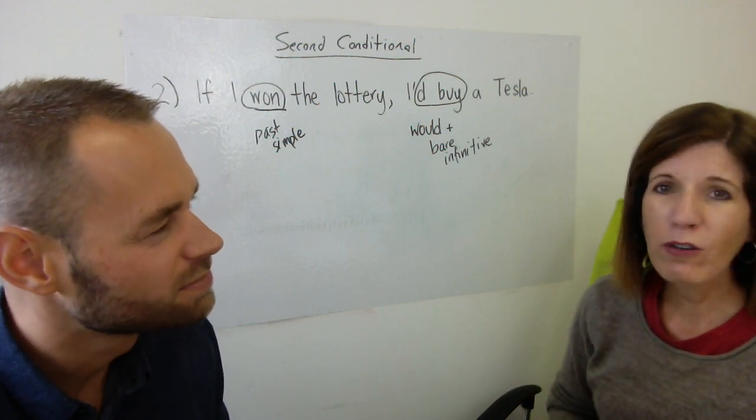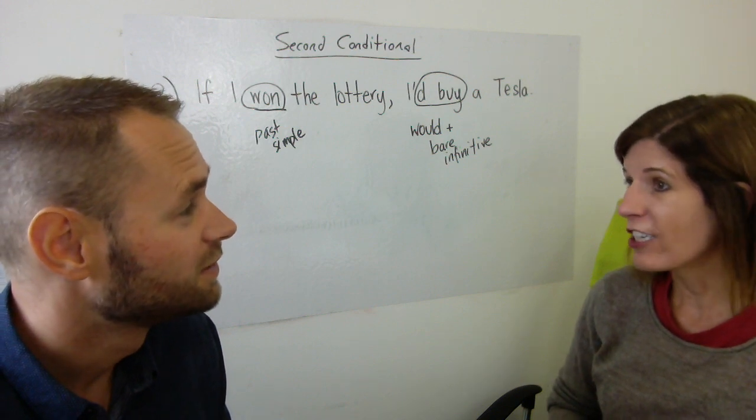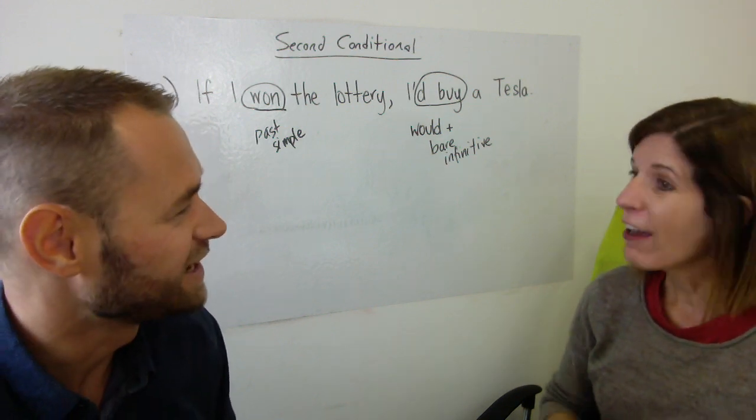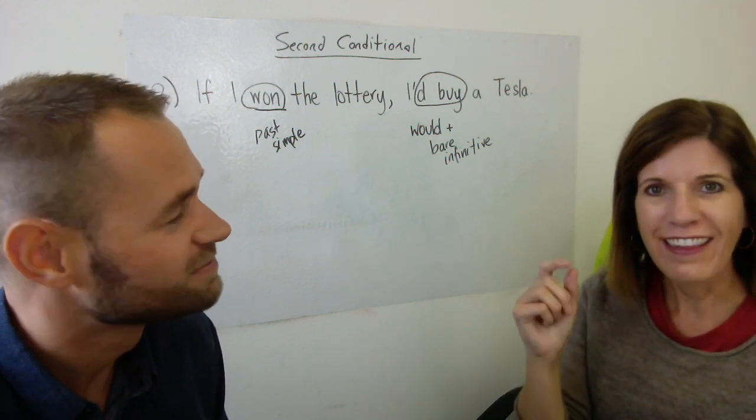If you remember, there's this little saying, my kids learned it in school actually: "If and would is never good." I like that. That's fantastic. And for the first conditional as well, there's one: "If and will is overkill." So just remember that in your head.